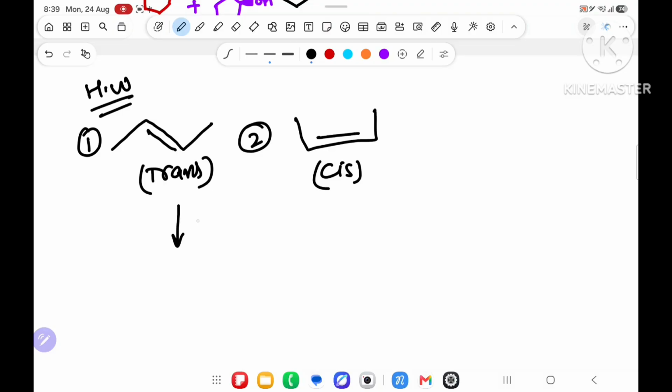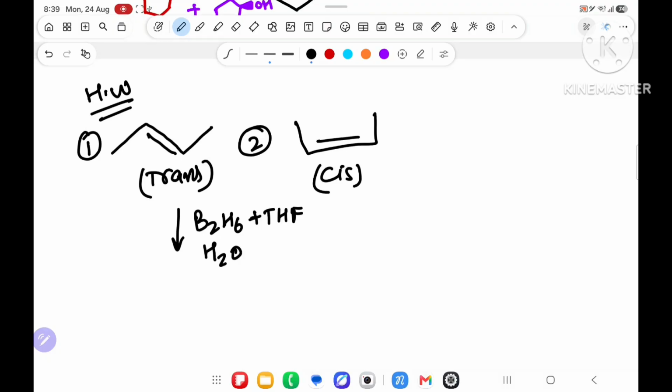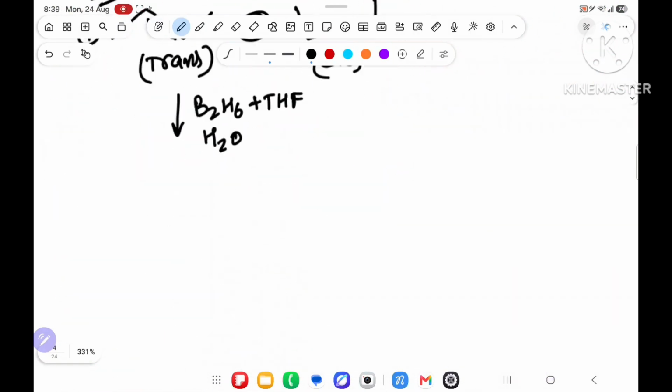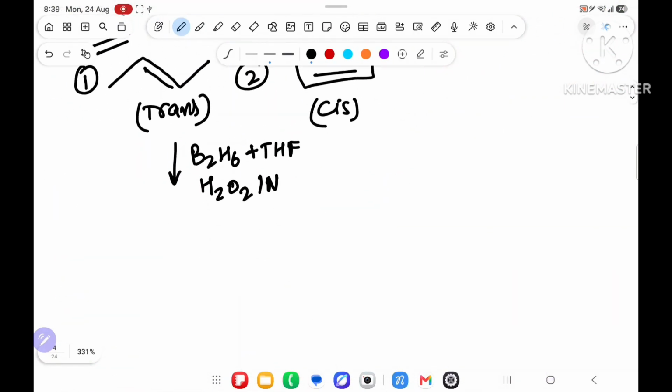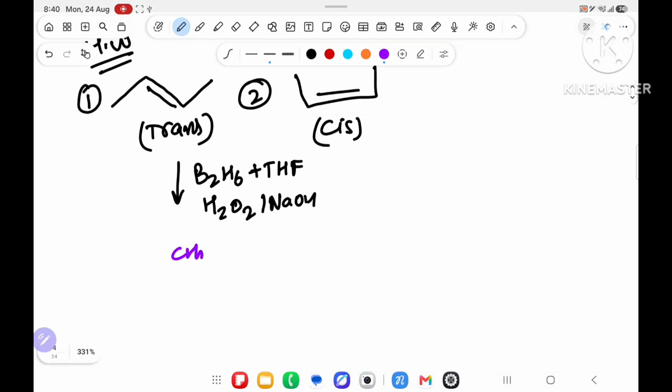Suppose I react with B2H6 in presence of THF, and then H2O2 in presence of NaOH. What will you say? Sir, over here CH3 on this carbon, and after that, this carbon has CH3 on the bottom. It will do syn addition.